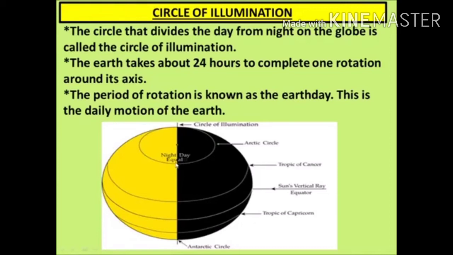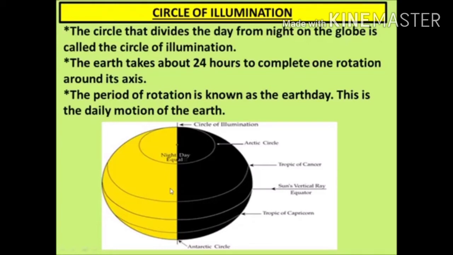Once again you see the circle that divides the day from night on the globe is called the circle of illumination. In the diagram you can see it very clearly. The earth takes about 24 hours to complete one rotation around its axis. The period of rotation is known as the earth day. This is the daily motion of the earth, and due to the rotation of the earth we have day and night.